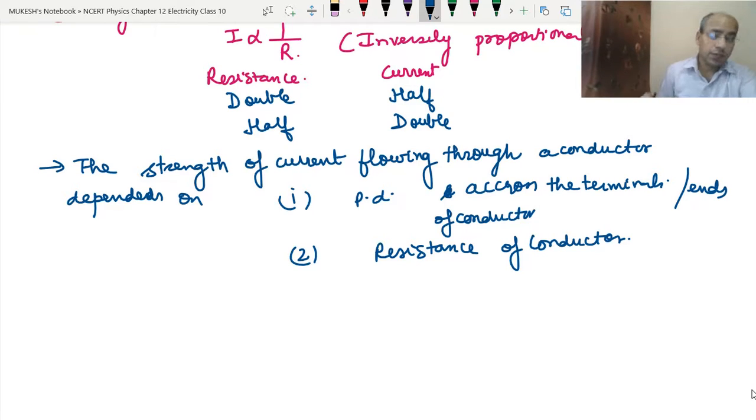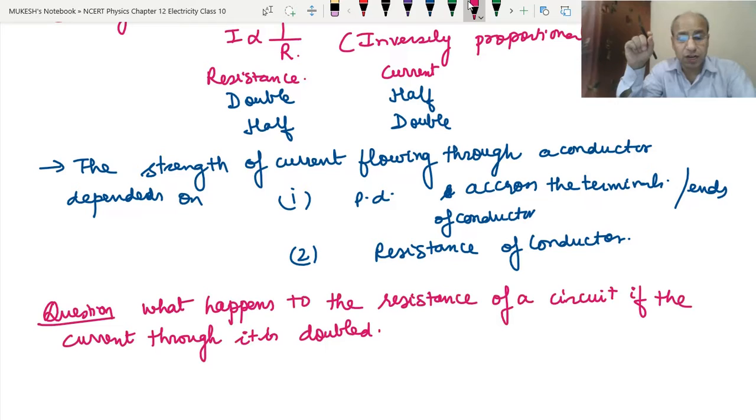Now see, here we have seen that if resistance changes, the current changes. Will the reverse also be true? That means if we change the current, does the resistance also change? No. So let's see. There is one question that comes in the exam. The question is, what will happen to the resistance of the circuit if the current through it is doubled?